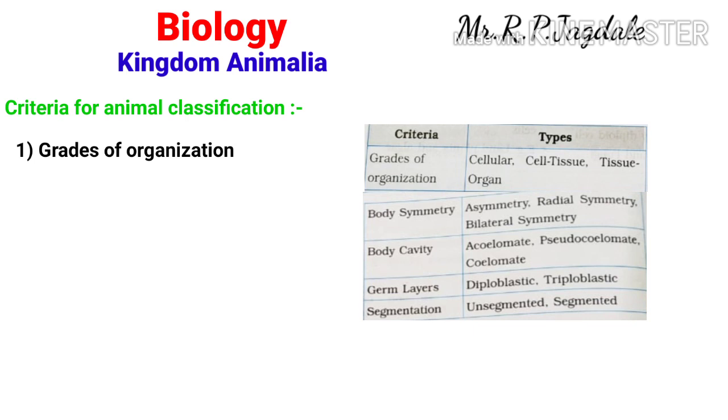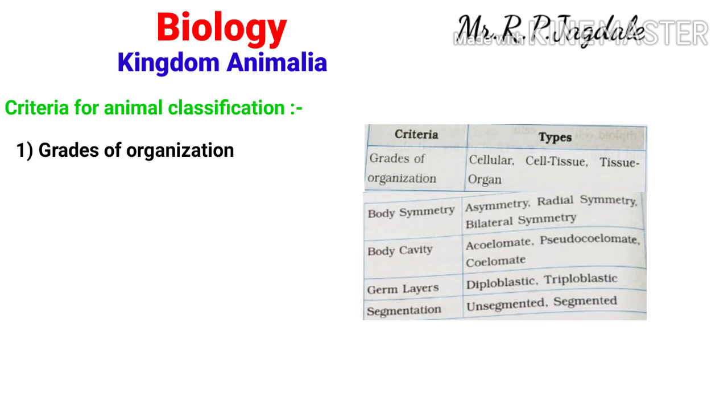If it is made up of some tissues or cells, it is called the cell-tissue level of organization. And if the animal is made up of tissues and organs, it is considered a tissue-organ grade of organization. So according to this, animals may be divided into cellular, cell-tissue, or tissue-organ grade of organization. This is one criterion.